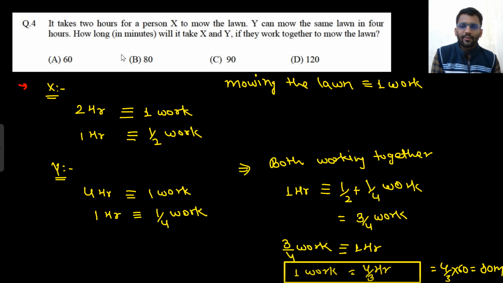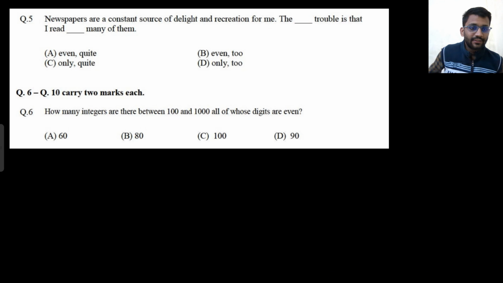Did you understand the way I approach the problem? Look, X in 2 hours is equal to 1 work. That means in 1 hour, he can do half work. Similarly, Y can do 1 by 4 work in 1 hour. Both working together, in 1 hour we would be done with 3 by 4 work. So for doing 3 by 4 work, you need 1 hour. For doing 1 work, how many hours would you need? 4 by 3 hours. That's it. 4 by 3 into 60, 80 minutes you would need. Okay, no formula, nothing. We will go with the simple concept. Work and time, every formula we will be solving with the concept. We will never apply any formula as far as it is feasible. If there is only the option to apply the formula, then only we will apply.